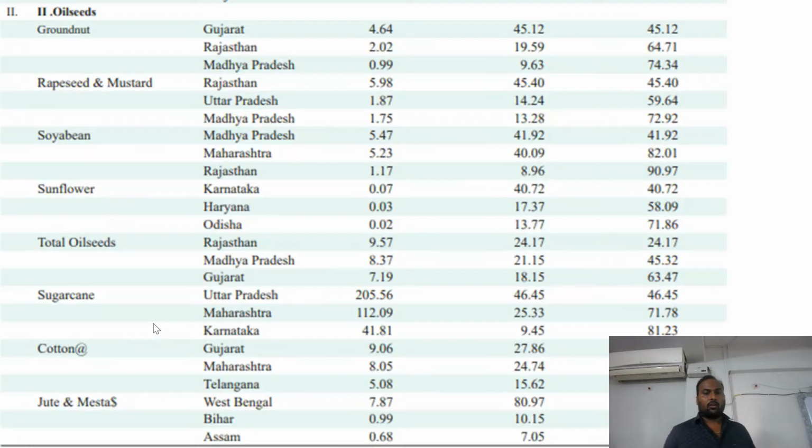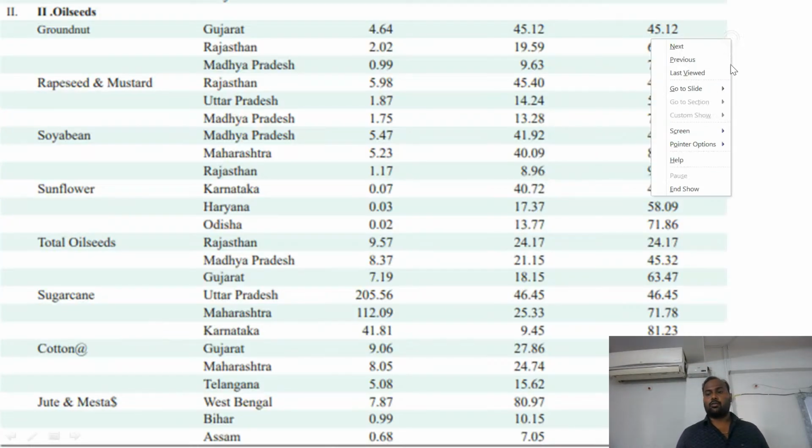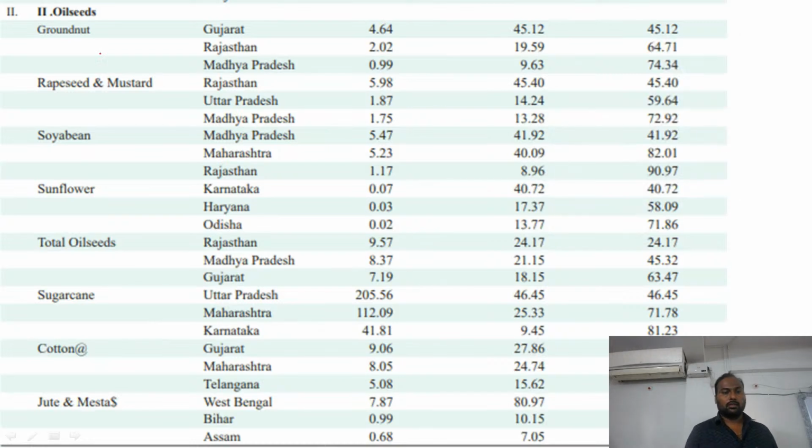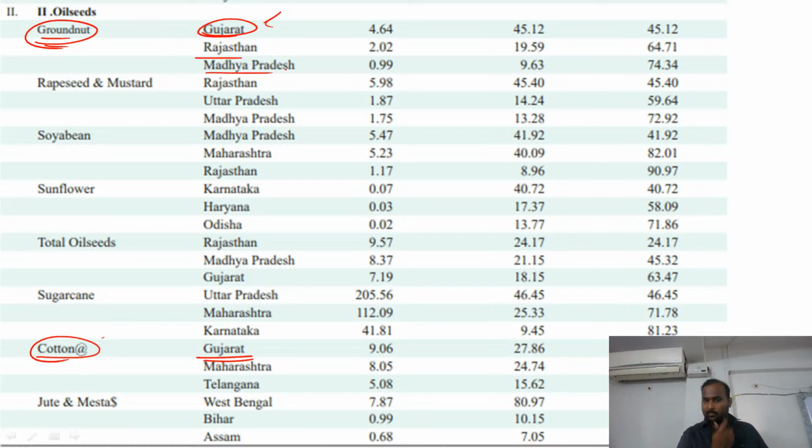Now similarly, if you see the oilseeds, the groundnut leader is again Gujarat, being black soil. Groundnut grows very well in black soils. Gujarat has good black soil. Not only groundnut, cotton also grows very well in black soils. That is the reason groundnut and cotton are both from Gujarat. So it is easy to remember: G for groundnut, G for Gujarat. Very simple. Again, Rajasthan followed by Madhya Pradesh. And the most important point, if you see here as well, for example, take sunflower.